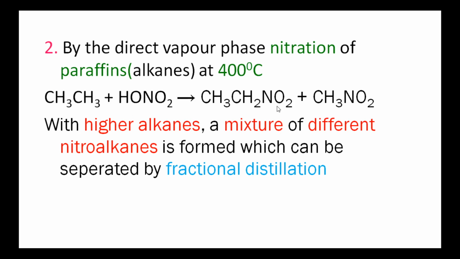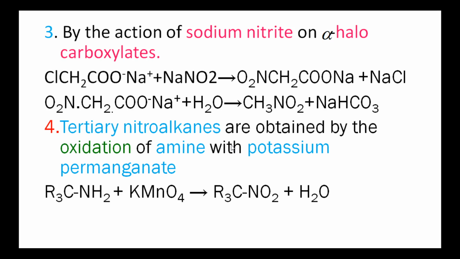CH3CH2NO2, and also the lower nitroalkanes are formed. That is, the NO2 group is attached to the CH3 group also and forms CH3NO2. That is, nitroethane and nitromethane are the two products. With higher alkanes, a mixture of different nitroalkanes is formed. These can be separated by fractional distillation.